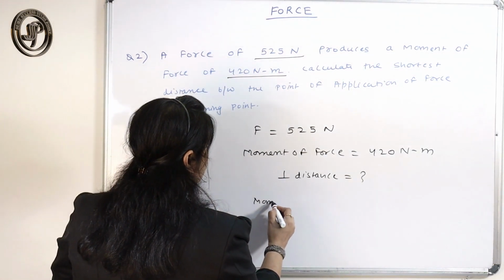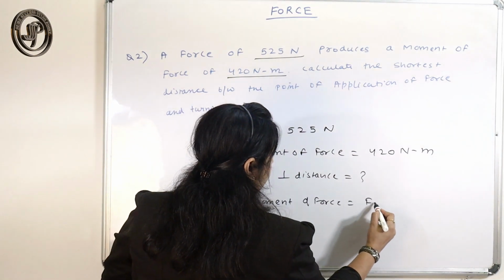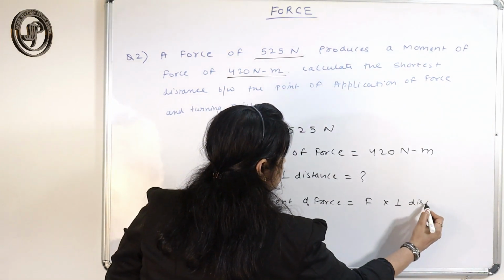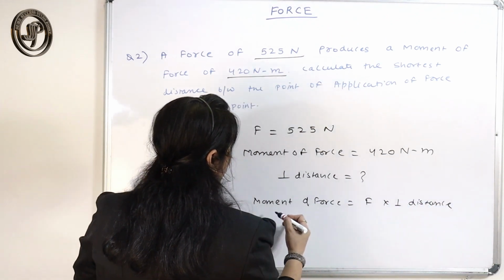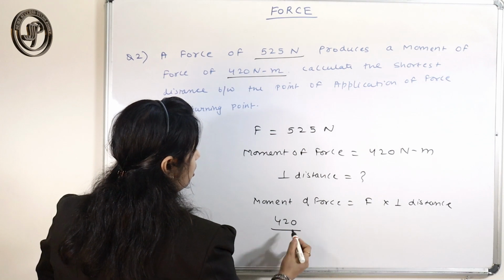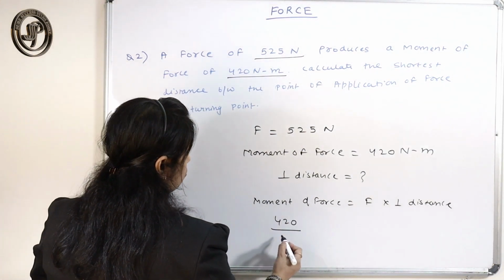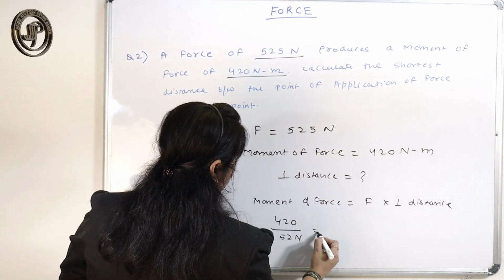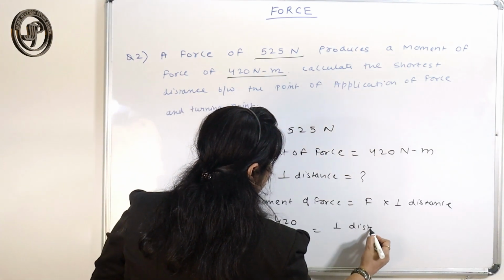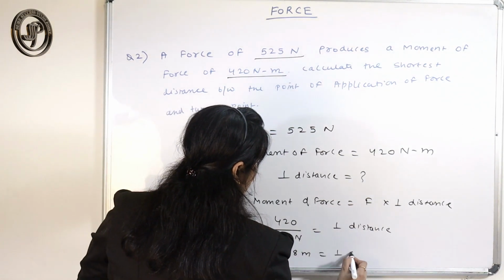We know the moment of force is force into perpendicular distance. So here you have to find the perpendicular distance. The moment of force 420 divided by the force 525 is equal to the perpendicular distance. If you divide this, you will get 0.8 meter.